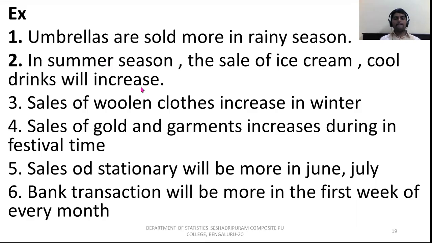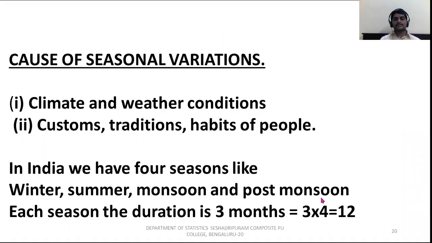So these are the examples of seasonal variation. Umbrellas are sold more in the rainy season. In the summer season, the sales of ice cream and cool drinks will increase. Note that the words increases and decreases are very important here. Sales of woolen cloth increase in winter. Sales of gold garments increase during festival time. Sales of stationery will be more in June, July. Bank transaction will be more in the first week of every month. Yes, guys, it's very important.